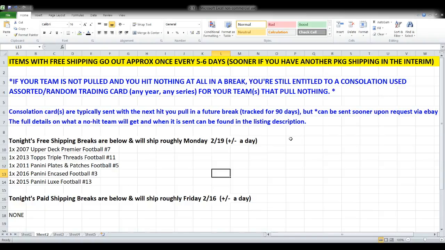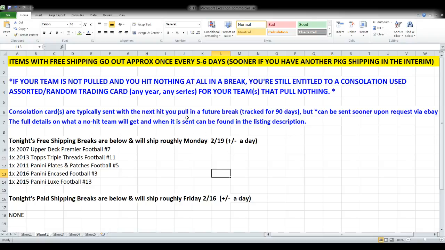And like our other things that we opened tonight, it is completely free shipping. Those things go out once every 5 to 6 days on average. Sometimes they hitch a ride and go a little sooner if you have another package shipping sooner. But otherwise, in the absence of that, look for this stuff to ship out approximately Monday the 19th.